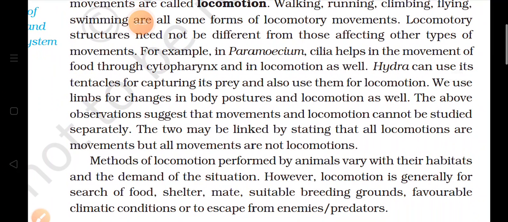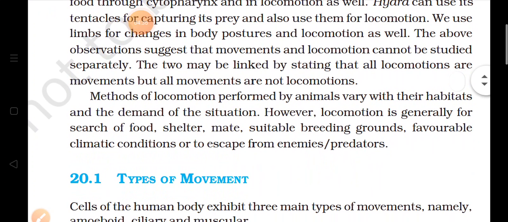Now, the method of locomotion is different in different organisms depending upon their habitats, means in which kind of environment the organisms are living and what is the demand of the situation, means how the surrounding is. Locomotion is mainly done by organisms in search of food, shelter, mate means partner, or for getting suitable breeding grounds, means a place to produce the young ones, and for favorable climatic conditions or to escape from enemies. So these are the needs for locomotion.